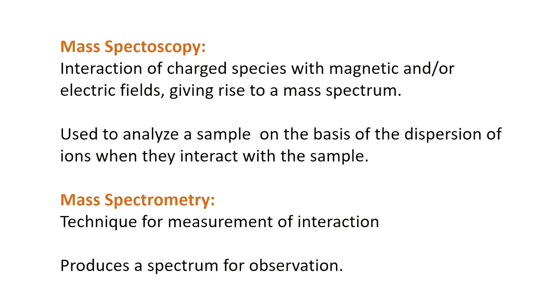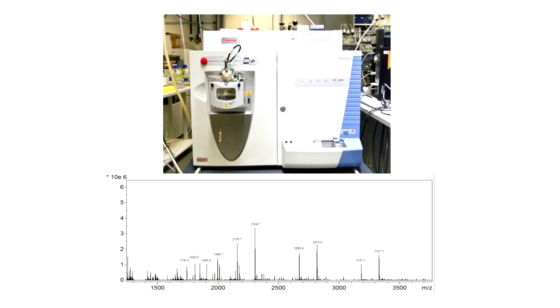Now these days generally the term mass spectroscopy has been replaced by mass spectrometry, although mass spectrometry is actually a form of measurement, but it also produces a spectrum. So nowadays mass spectroscopy is not used, mass spectrometry is used as the term.